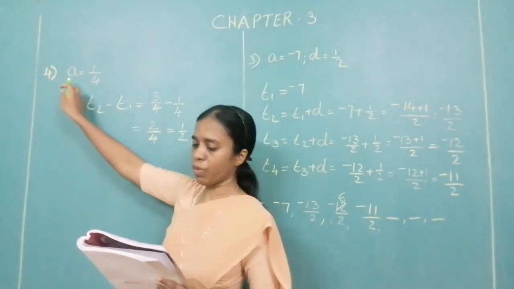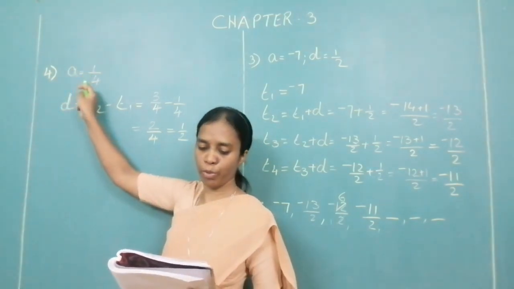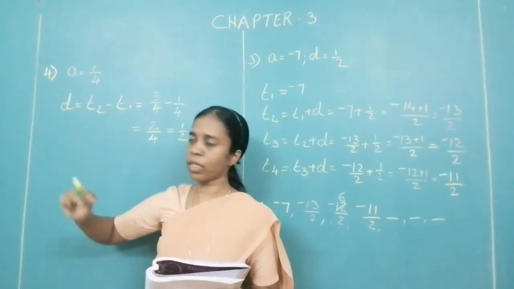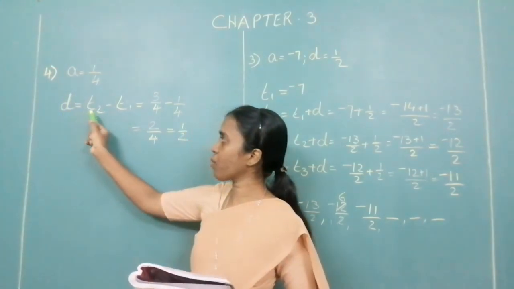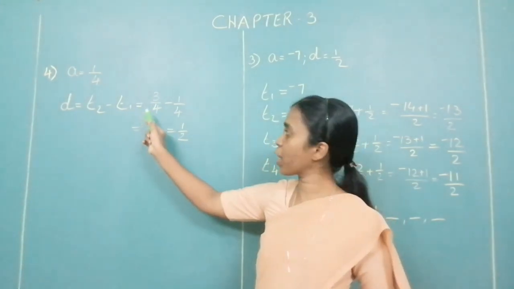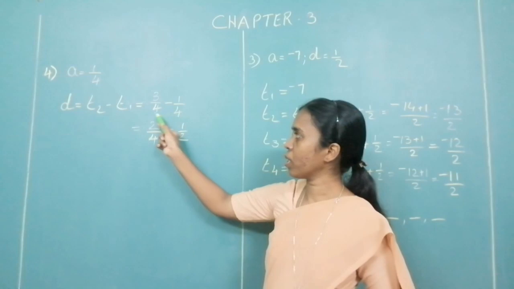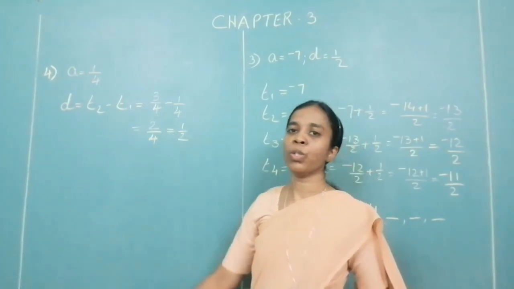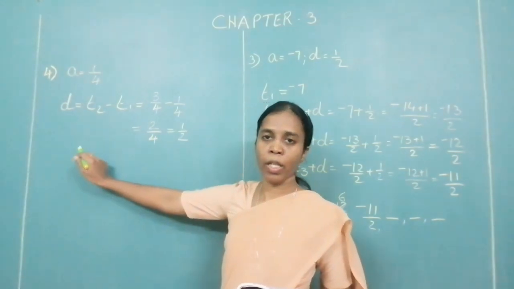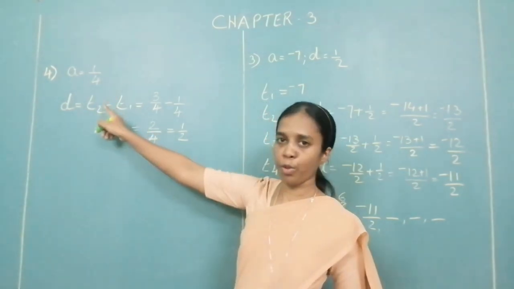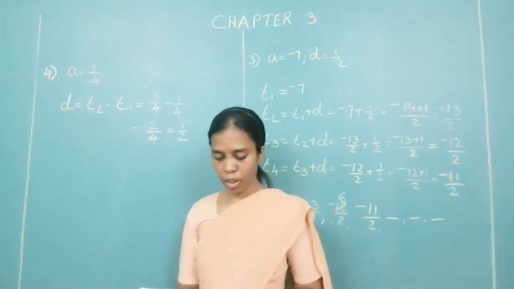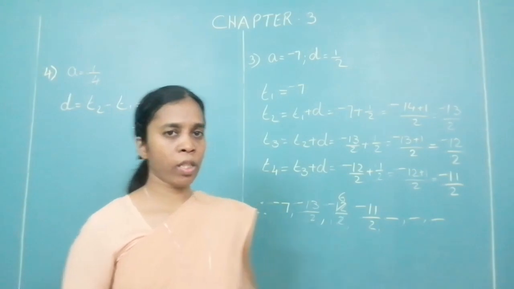Okay, question number 4. So what is your A? A is 1 upon 4. Now, common difference. Common difference, how do you get? D, that is the common difference, is equal to T2 minus T1. That is 3 upon 4 minus 1 upon 4, you get 2 upon 4, that is equal to 1 upon 2. You have to write the concluding statement. Therefore, first term is 1 upon 4 and the common difference is 1 upon 2. I think the remaining questions also you can solve.